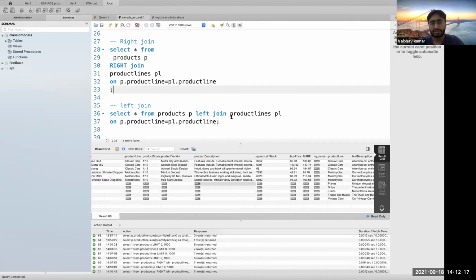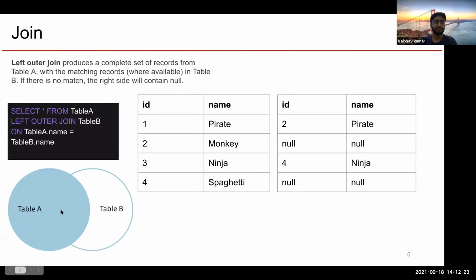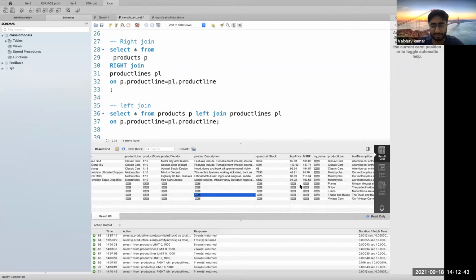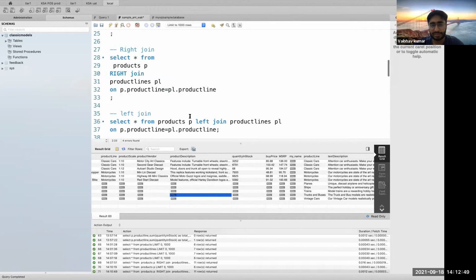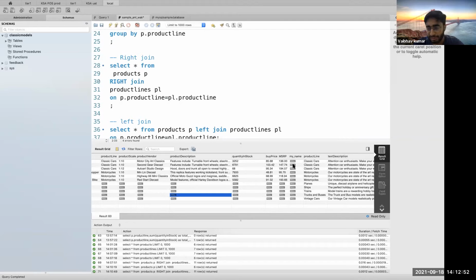Similar thing works with left join as well, as I have told you here. Left join works like you will be getting everything from table A and the matching with table B. So suppose there is any key which doesn't get matched to anything from table B, then you would be getting nulls, similar to what we have got in this particular table. So suppose there were some keys in the products table but not in the product lines table, then you would have got nulls for the product lines table, right?